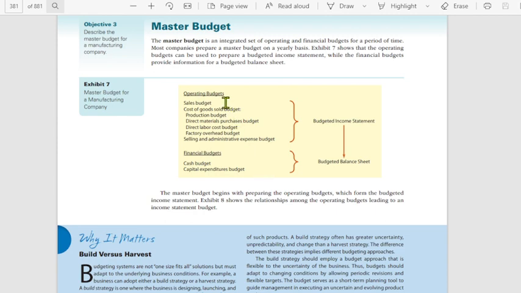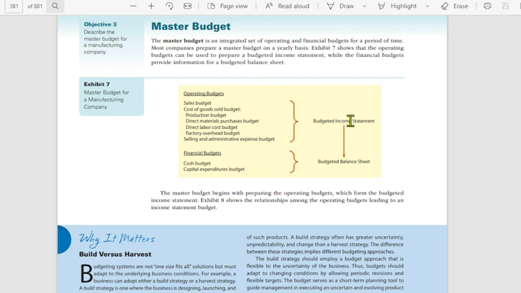Like the sales budget, cost of goods sold budget, production budget, direct materials purchases budget, direct labor cost budget, factory overhead budget, selling and administrative expense budget. Eventually, this will comprise your budgeted income statement. In the financial budget, we have the cash budget and the capital expenditures budget, which will form part of your budgeted balance sheet. The master budget begins with preparing the operating budgets, which form the budgeted IS.